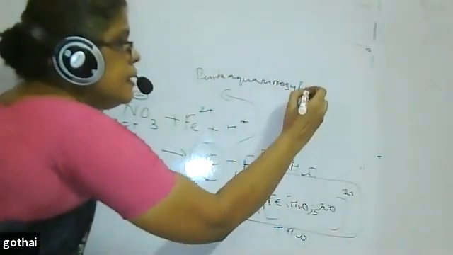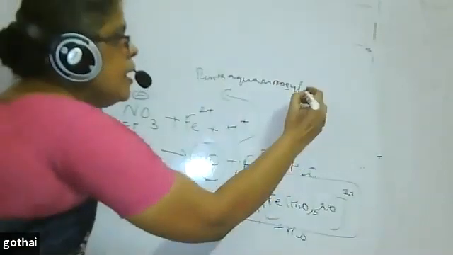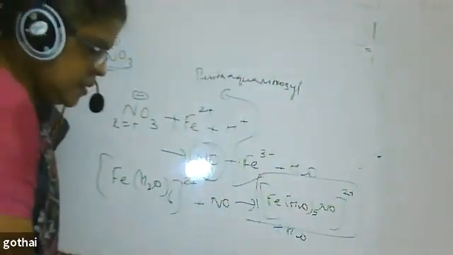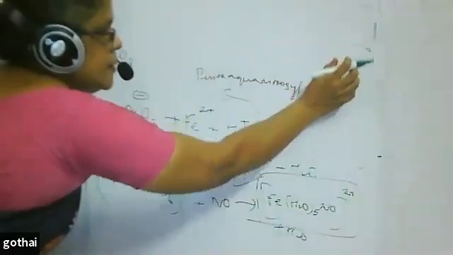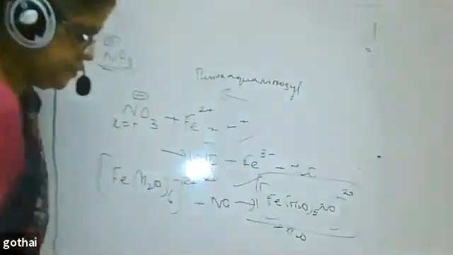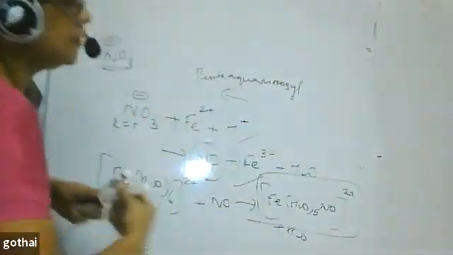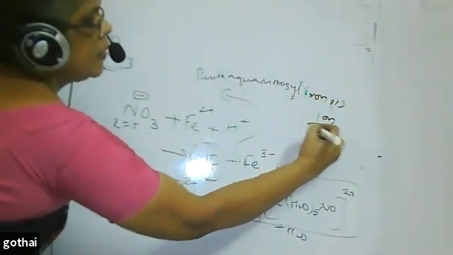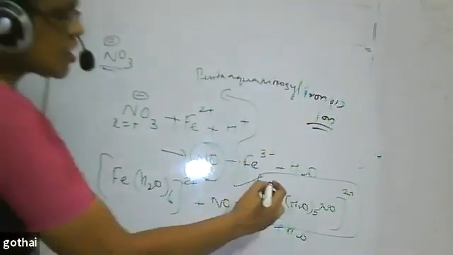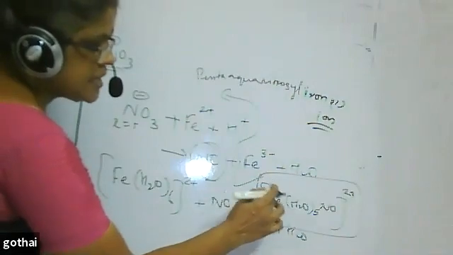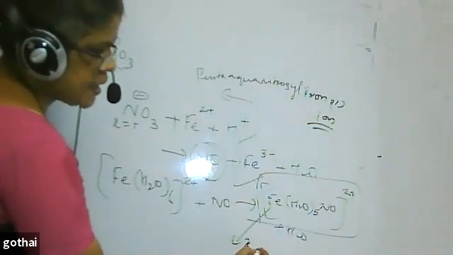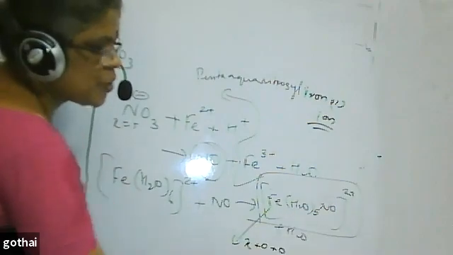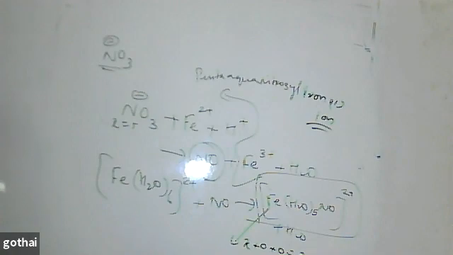Iron(II), because it is coming in the form of iron. So I write it as iron(II), because the oxidation state of iron is 2. I have to find out the oxidation state: x plus 0, because they are neutral ligands, is equal to 2. So iron(II). We will study that in detail in coordination compounds.